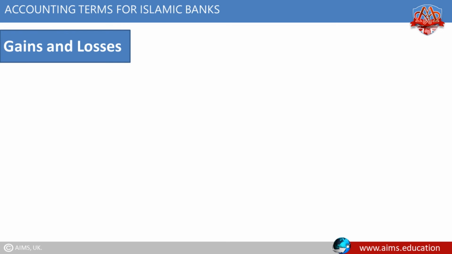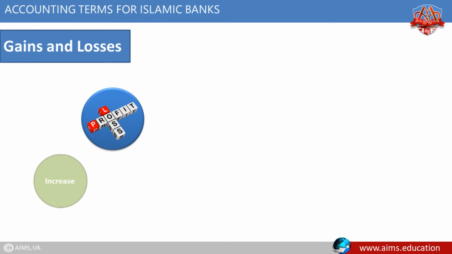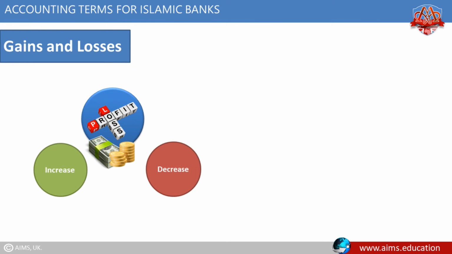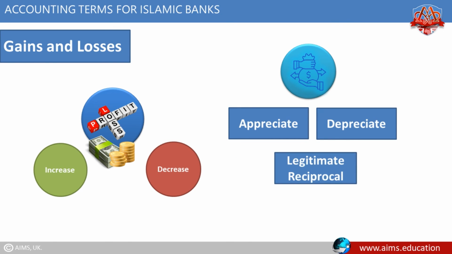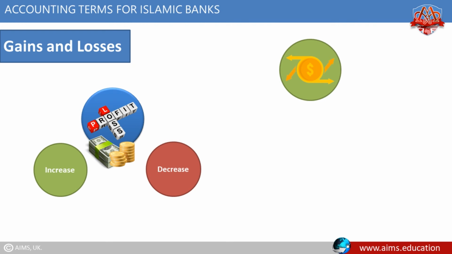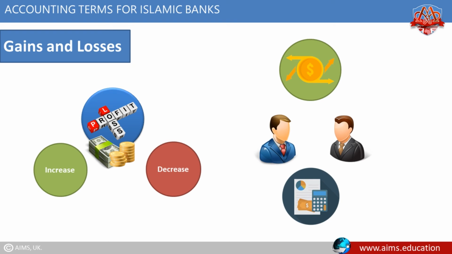Gains and losses. Gains and losses are the net increase or decrease in assets, that is, total assets minus liabilities, as a result of holding assets that appreciate or depreciate in value, or legitimate reciprocal, for example, exchange of gifts, and non-reciprocal transfer with owners or holders of unrestricted investment accounts.